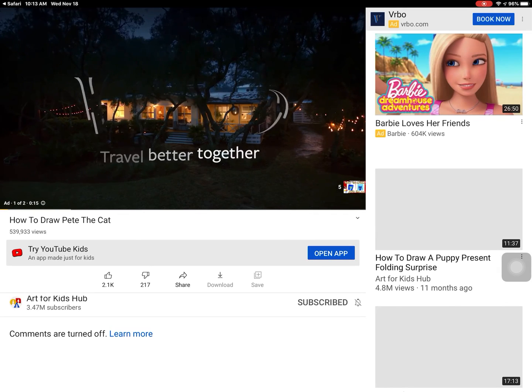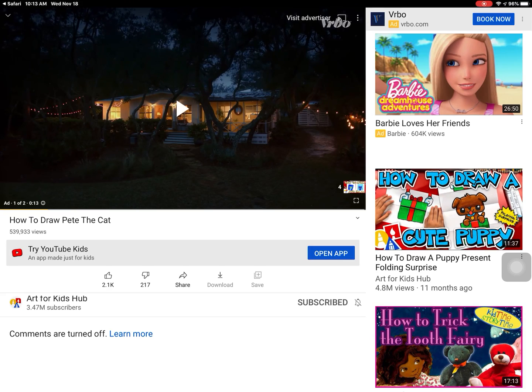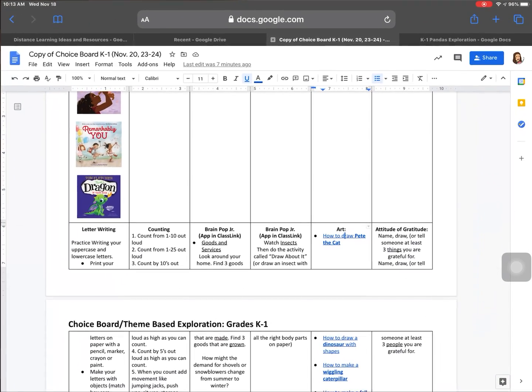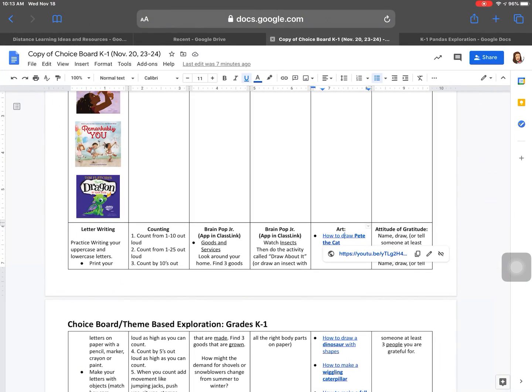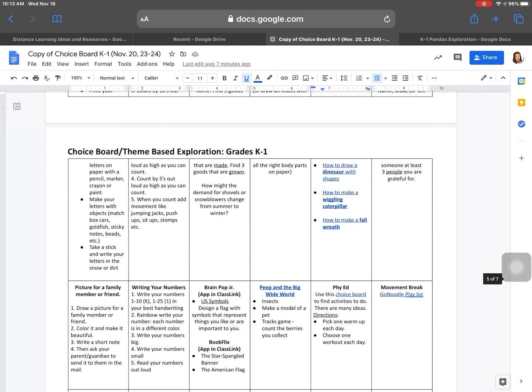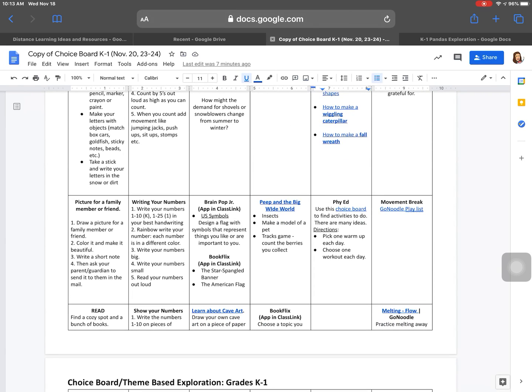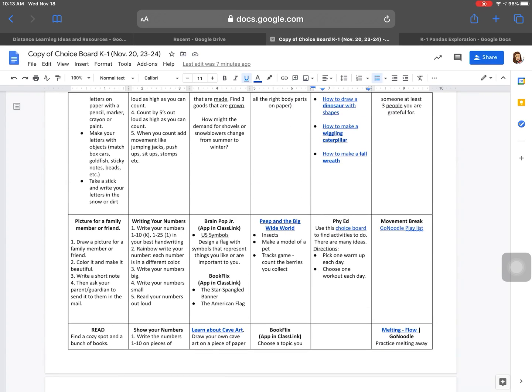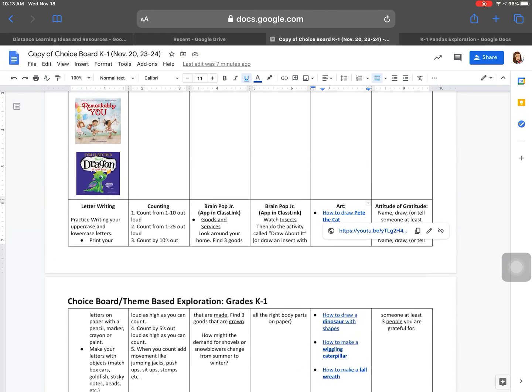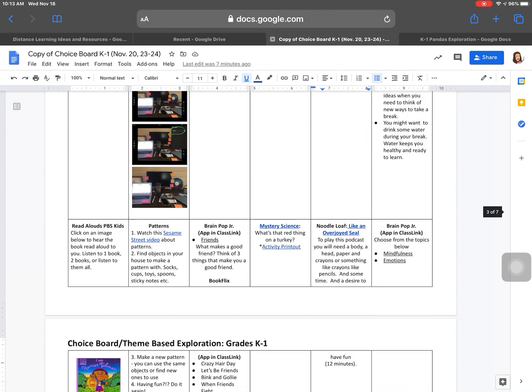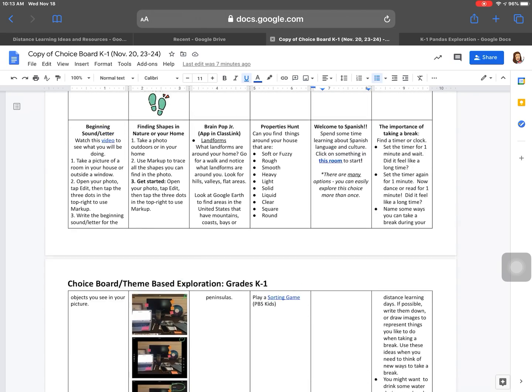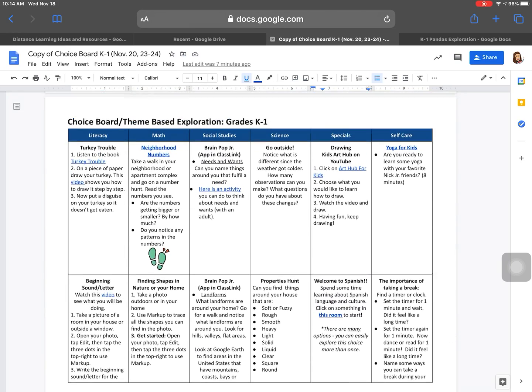If something isn't working or you can't get logged in, that's okay. Move on, find something different. Go back to it later. We want you to have fun. We want you to learn. We want you to create. And we want you to explore. And so that is all the wonderful things in there. If I scroll back up, I'm getting there. Stay with me.